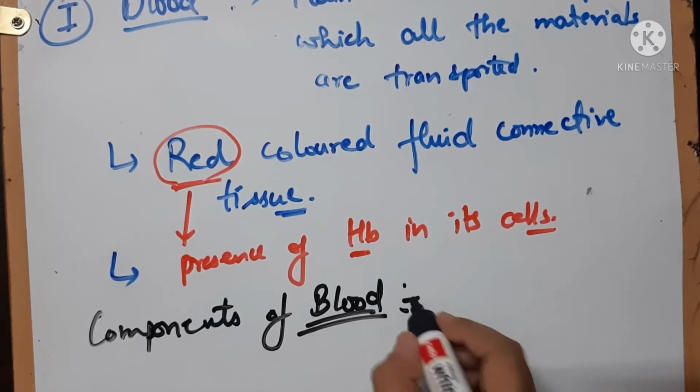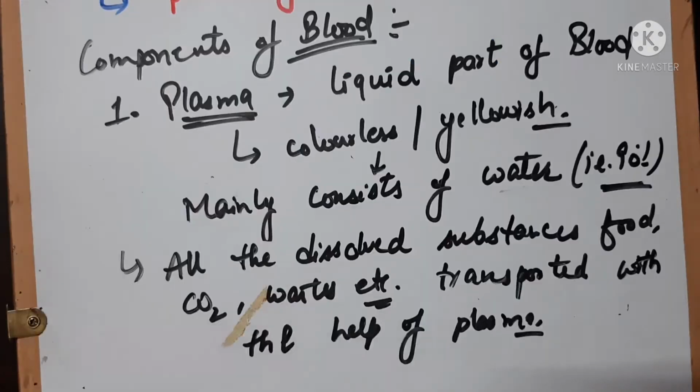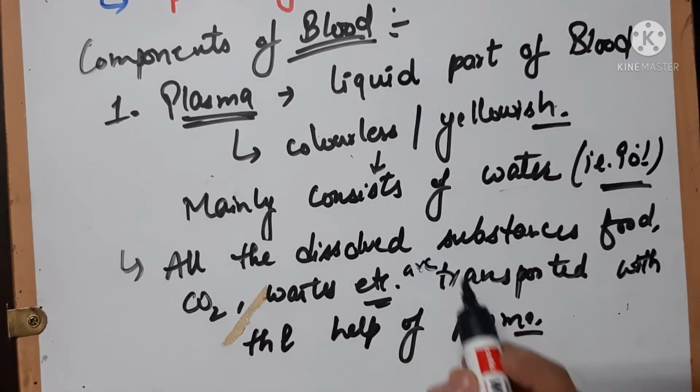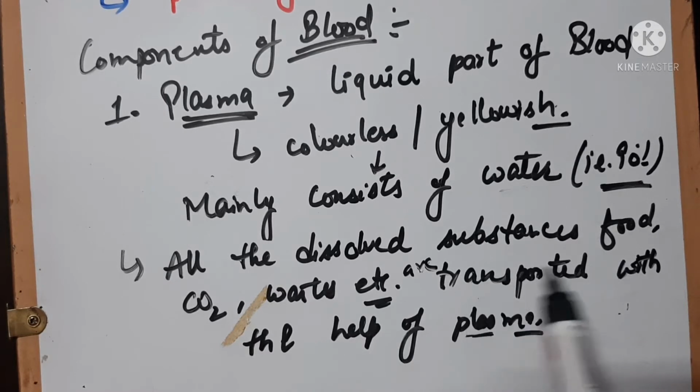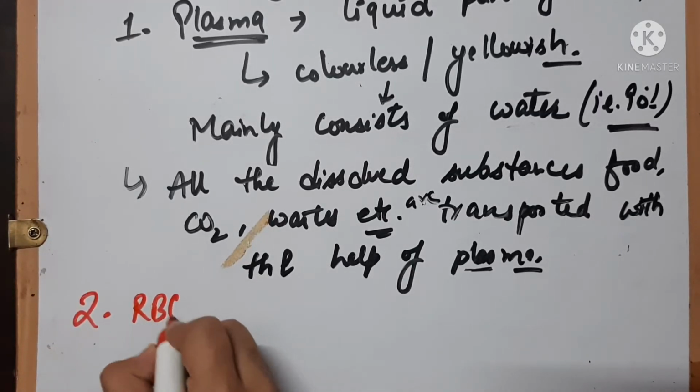What are the major components of blood? The first component is plasma. It is the liquid part of the blood. It is colorless or slightly yellowish because it is mainly water; 90% of the plasma consists of water. All the dissolved substances, such as digested food, CO2, wastes, etc., are transported with the help of plasma. Plasma is the only one which transports all these substances from one part of the body to another. So the second component of the blood is RBCs.